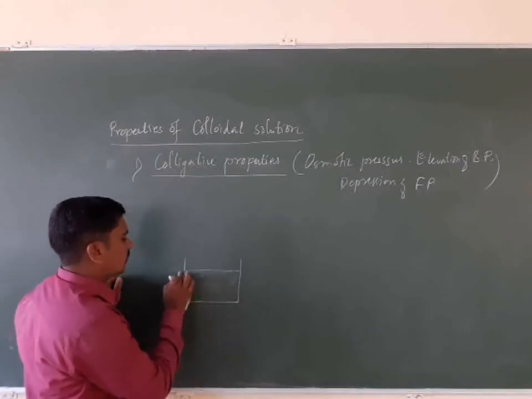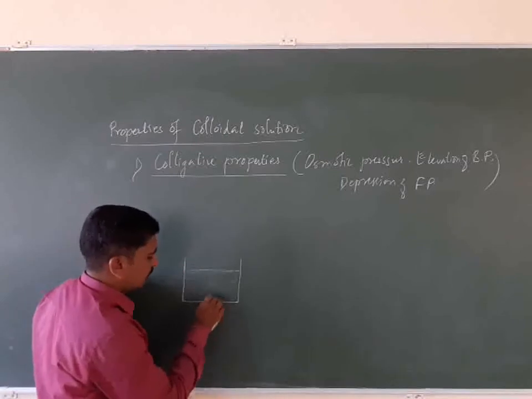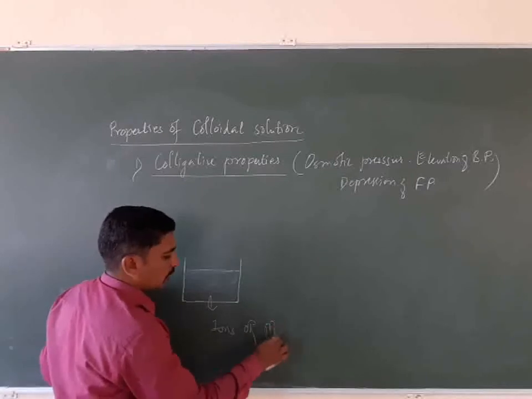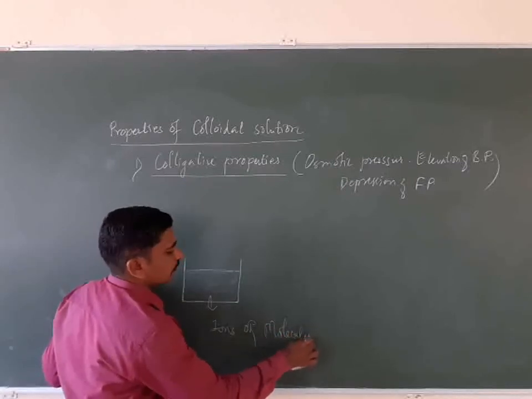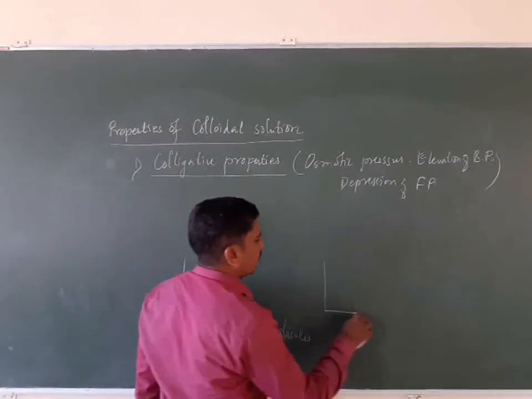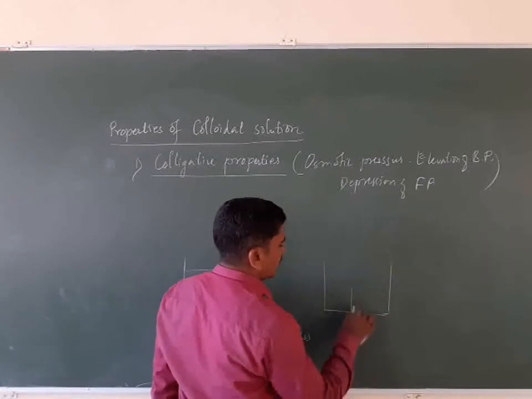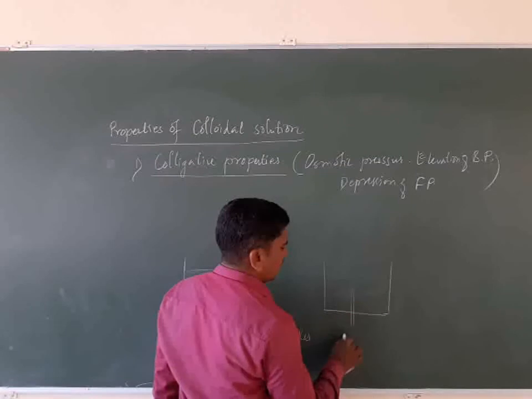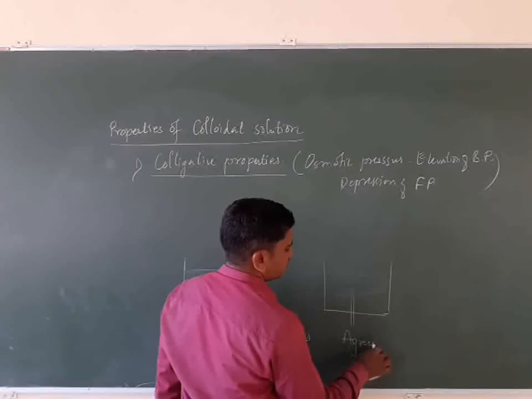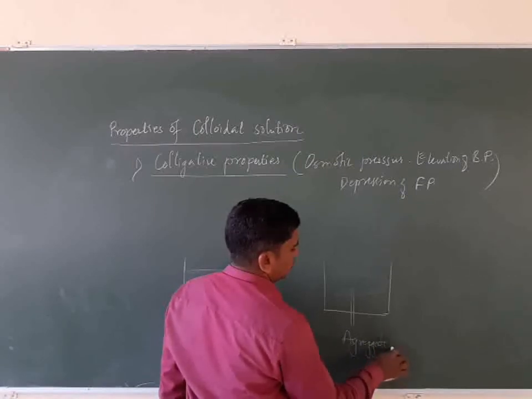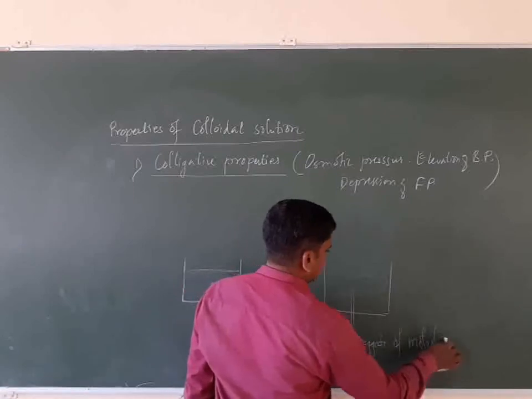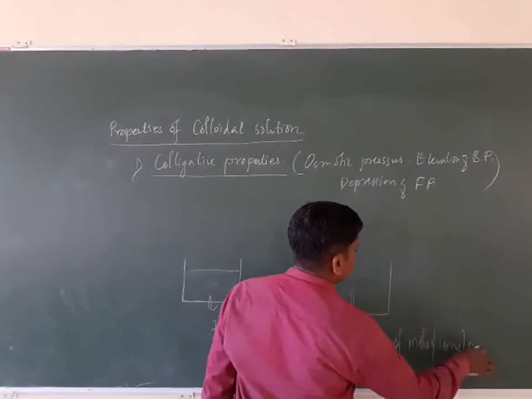Normal solution contains ions or molecules. Correct? But whenever we consider colloidal solution, what do they contain? They contain aggregates of molecules, ions or atoms.